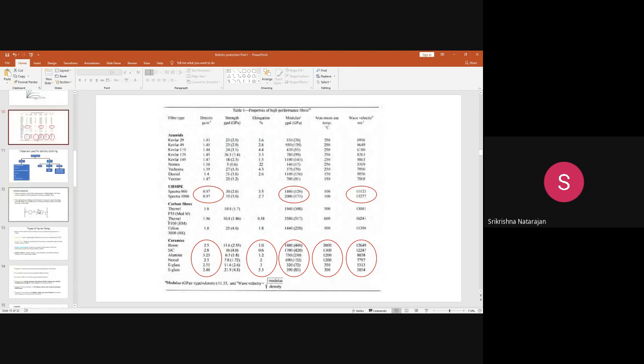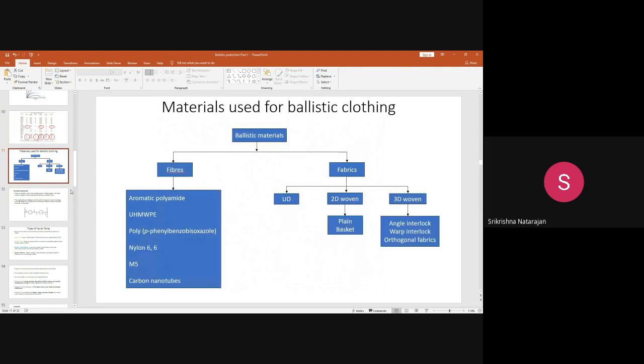We have already discussed the types of materials used, the different categories of fibers and their advantages. So today we will discuss briefly the types of fabrics and some parameters influencing the ballistic protection.